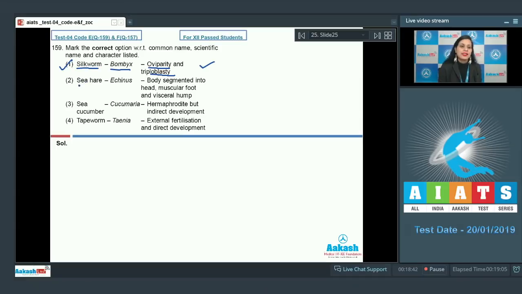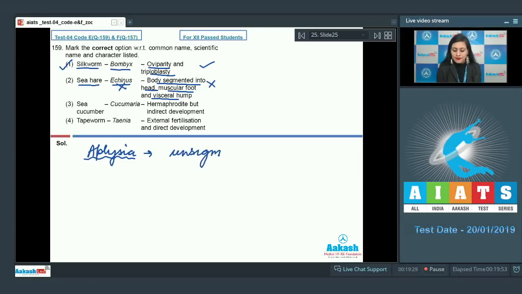The next option is sea hare and the match is echinus. Body is segmented into head, muscular foot and visceral hump. And as it is an incorrect match, so this cannot be a correct answer to our question. Because sea hare is a common name for Aplysia, which is a mollusk, and not echinus, which is an echinoderm, and its body is unsegmented but divisible into head, muscular foot and visceral hump.